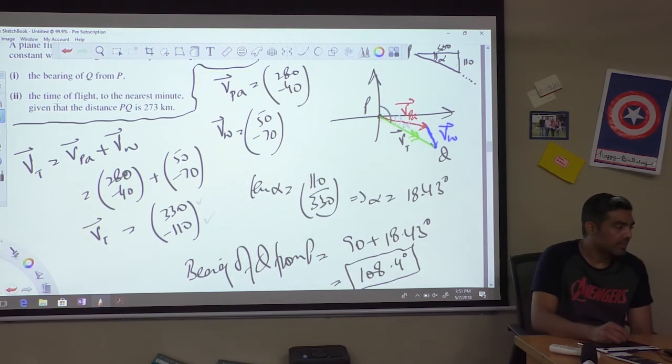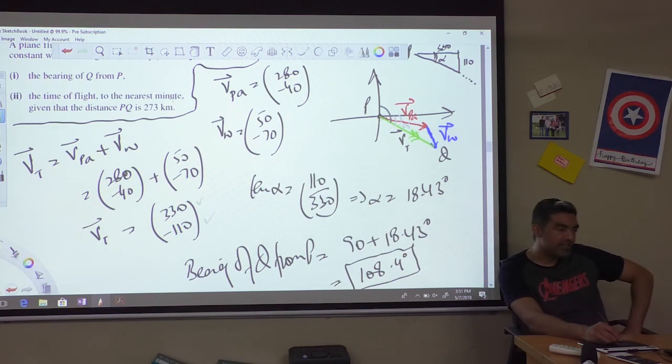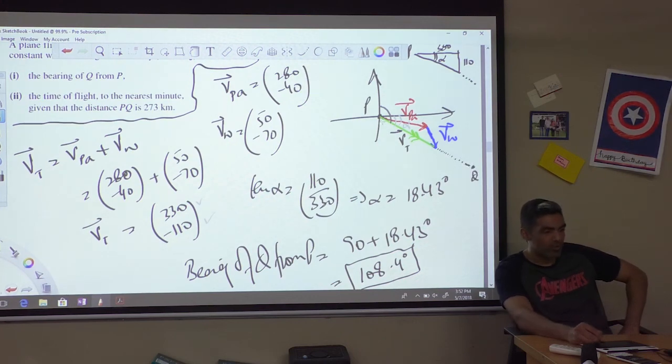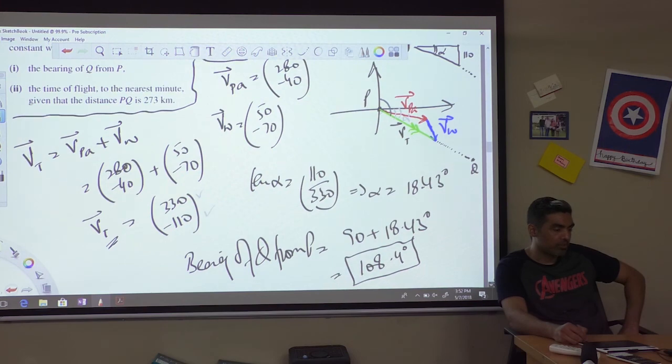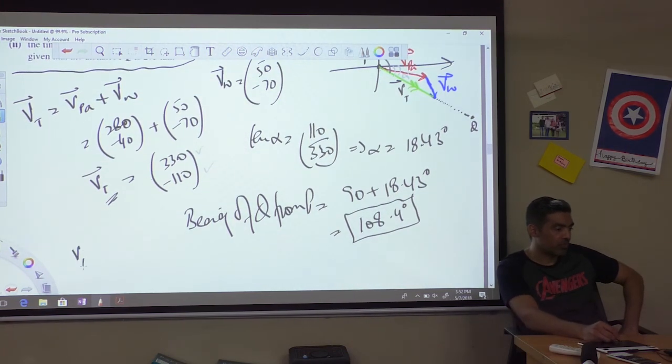Now the next part is the time of flight to the nearest minute, given that the distance PQ is 273 km. Q is not exactly here, I just made it so for the convenience of understanding vectors. So maybe Q is somewhere on the same line. It's exactly 273 kilometers from P to Q, and now that I have the true velocity, I can find the magnitude of this velocity, and from that I can easily find the time.